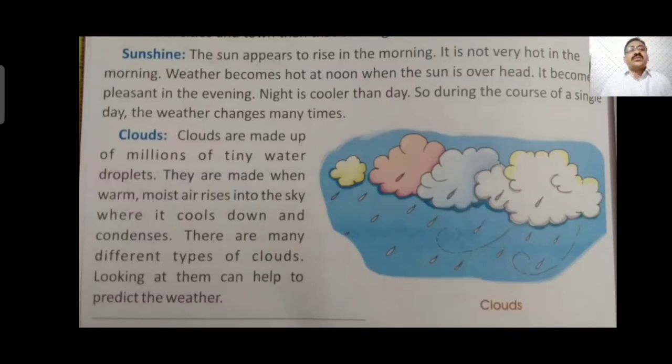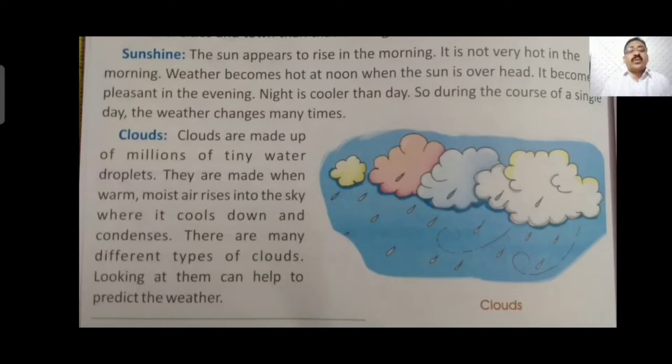Means sunshine affects our weather a lot. Sun rays change the weather. If it is cloudy, if sun rays come, the cloud vanishes from there. It becomes clear and it becomes hot. Means weather from cloudy weather, it was cold. When the sun comes out in the sky, the weather becomes hot. So weather changes, especially when it is daytime, due to the effect of sunlight. And at night, generally there is no sun in the sky. That's why the weather becomes cold at night.